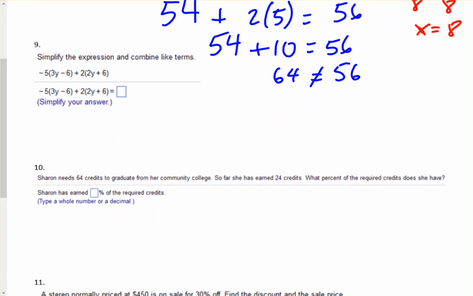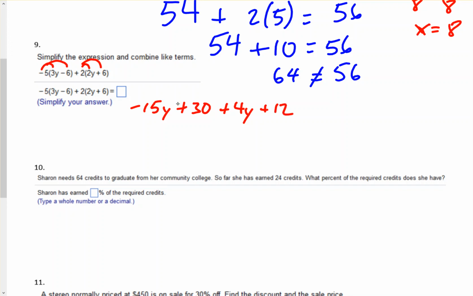Okay, number 9, simplify the expression and combine like terms. So we got two places where we're going to distribute. First, we'll distribute the -5, then we'll distribute the 2, and then we'll combine like terms. So -5 times 3y would be -15y. -5 times -6 is a +30. Next, 2 times 2y is 4y. 2 times 6 is 12.